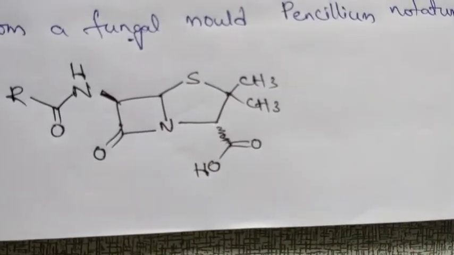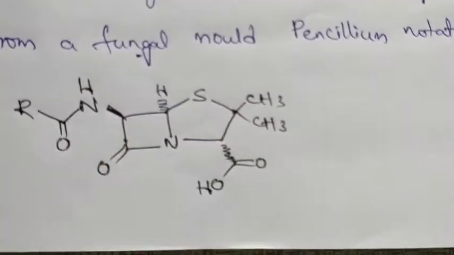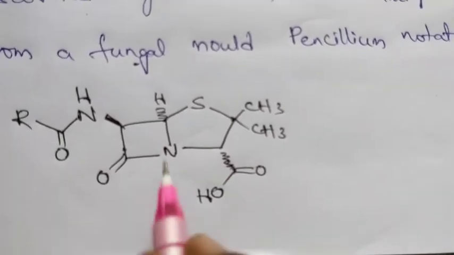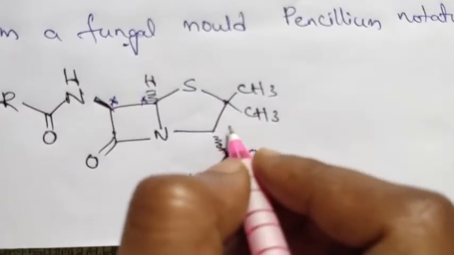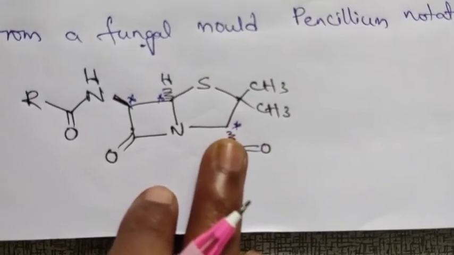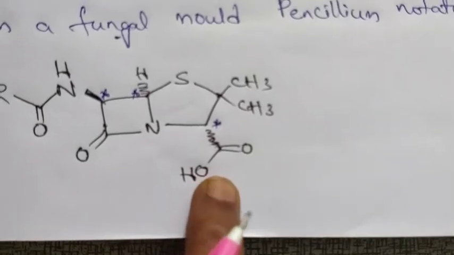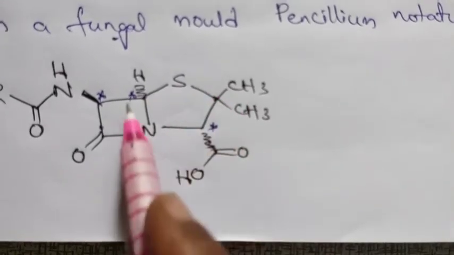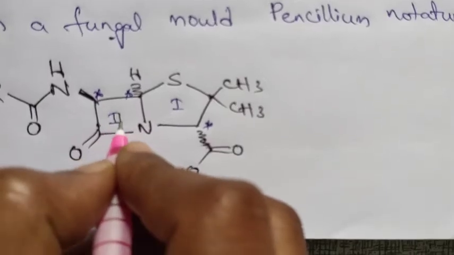This is the penicillin structure. In this penicillin structure we have three chiral centers, present at these positions.